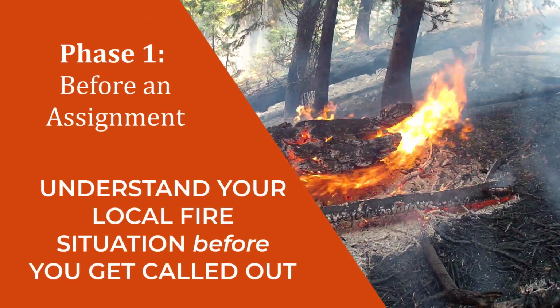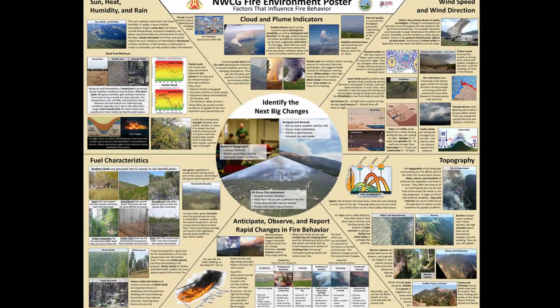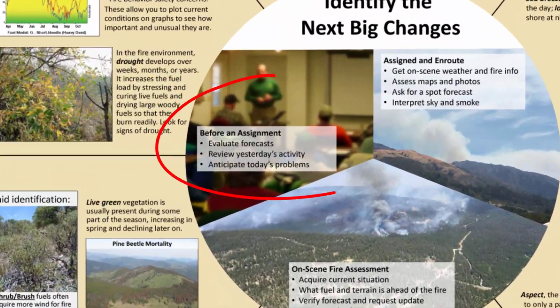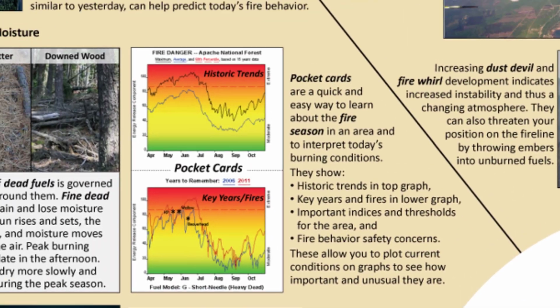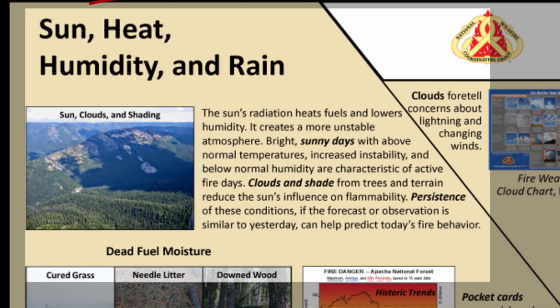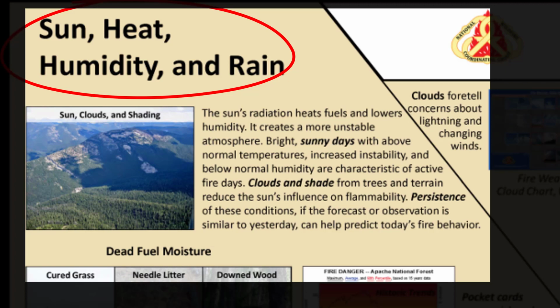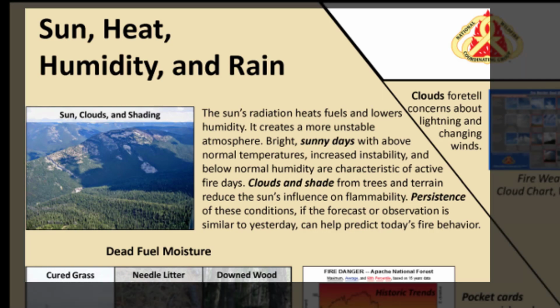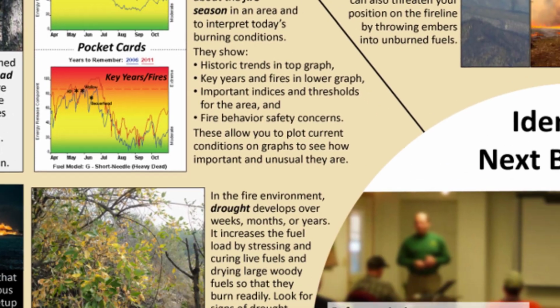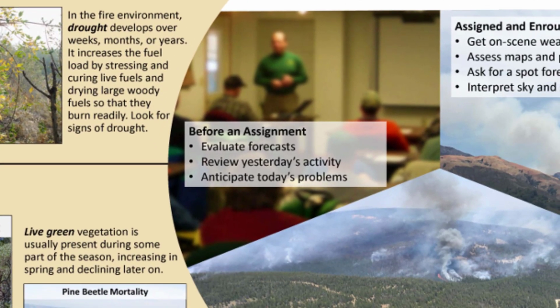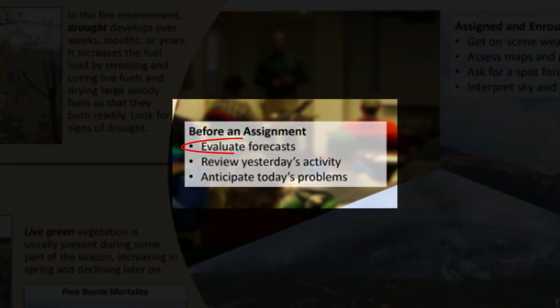Let's begin before you have an assignment. Your day starts with a briefing to gather today's information, including the fire environment outlook for your area. The factors of sun, heat, humidity, and wind, today and cumulatively, affect fuels and fire behavior. In this early size-up phase, it is important to know what these values are, not only for today, but how they have affected recent days and weeks, plus how they are different from past years.